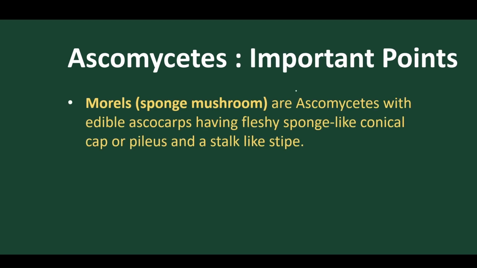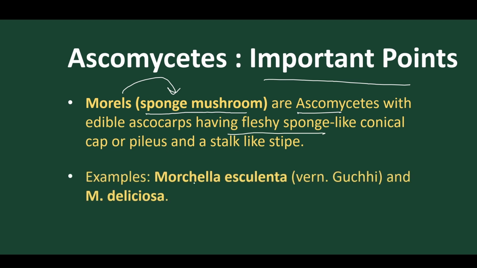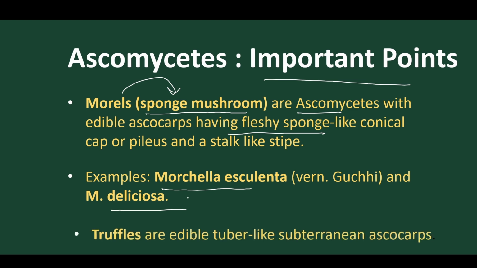Now let's move into some important points about Ascomycetes. Morels. Morels are called sponge mushroom, which is another name for morels. It is a type of Ascomycetes, and they have a fleshy, sponge-like conical cap. The best examples of morels are Morchella esculenta and Morchella deliciosa. These are the different forms of morels.